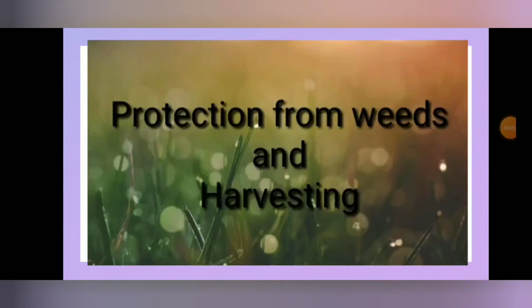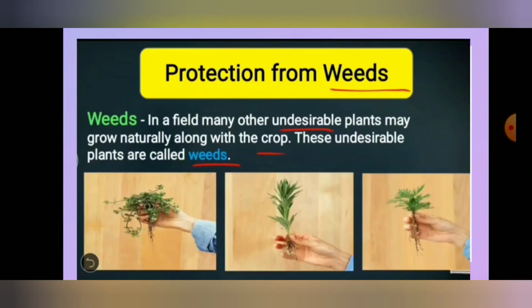Dear children, the next steps are protection from the weeds and harvesting. Last, we will discuss storage. First, we should know what we mean by weeds. That is very important. In a field, many undesirable or unwanted plants may grow naturally along with the crop. These undesirable plants are called weeds.